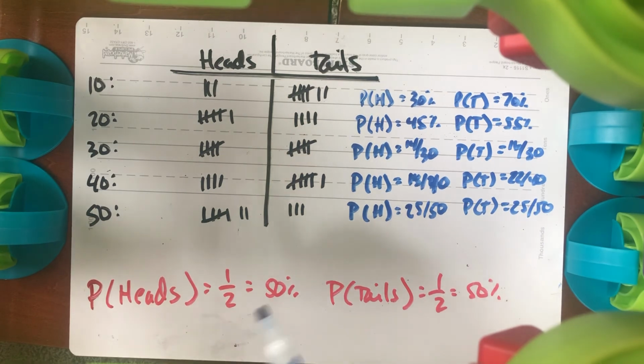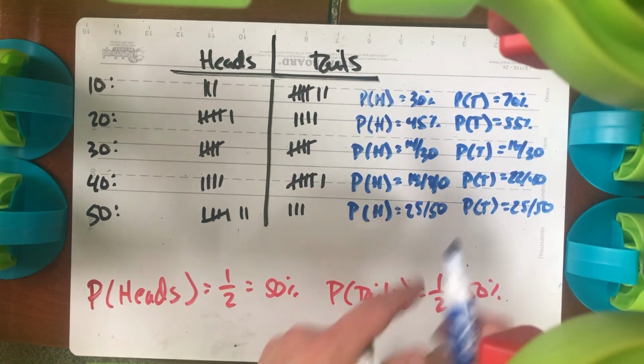Again, in an experiment, you don't always get what you're supposed to get. You get what you get. But the law of large numbers says if you do enough trials, if you keep doing the experiment over and over and over again, eventually what should happen, 50-50, will happen. You just need to do it enough times.